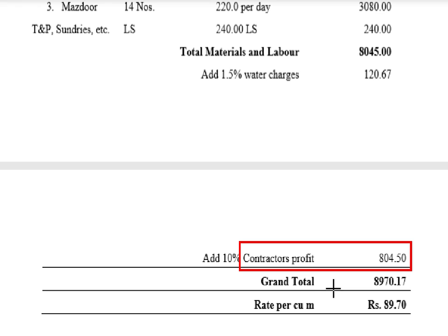So the grand total is 8970.17 Indian rupees. So what is the rate per cubic meter? This has to be divided by the quantity.